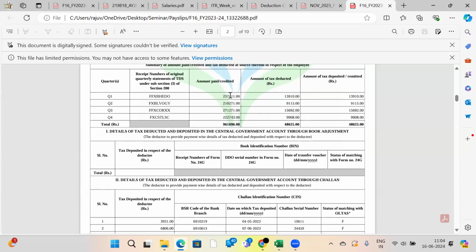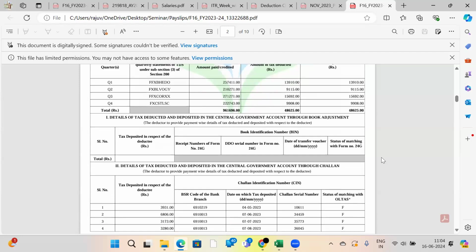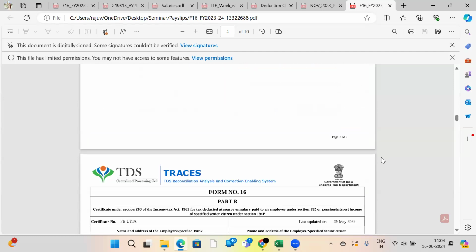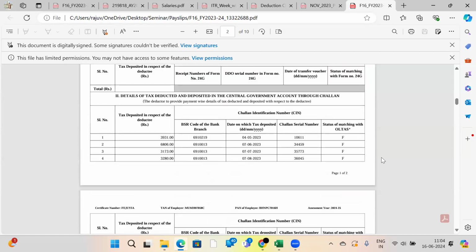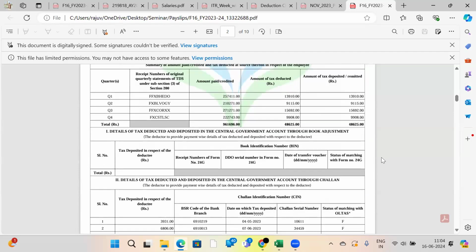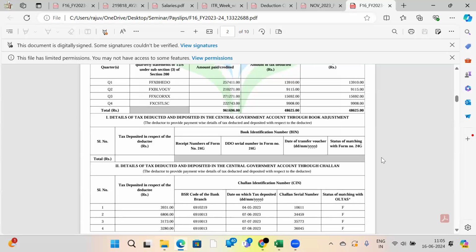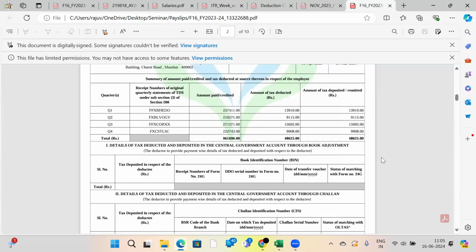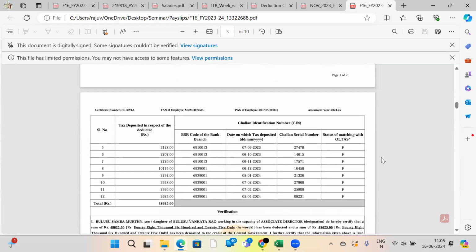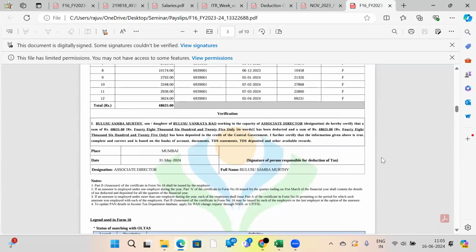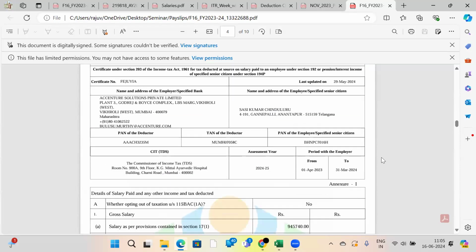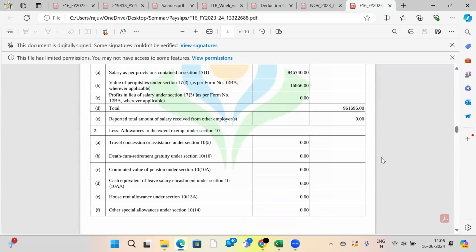This shows each and every quarter what salary was paid by the company to the respective assessee, what tax was deducted, and what amount was deposited or remitted. That is Part A. There will be two parts in Form 16. Part A consists of only the consolidated details: the quarterly salary, the quarterly TDS, and the monthly TDS rate. Now this is Part B. If you come to Part B, see here.